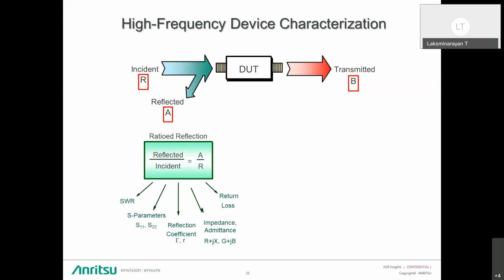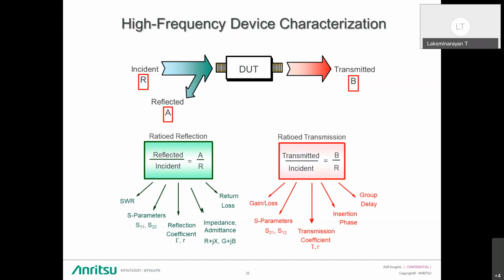The reflection parameters include SWR, S parameters, reflection coefficients, input impedance, and return loss. And transmission parameters include gain or loss, S parameters S21 and S12, transmission coefficient, insertion phase, and group delay.